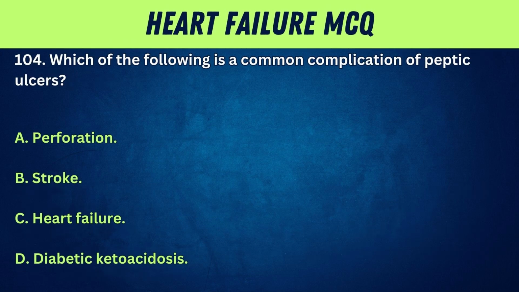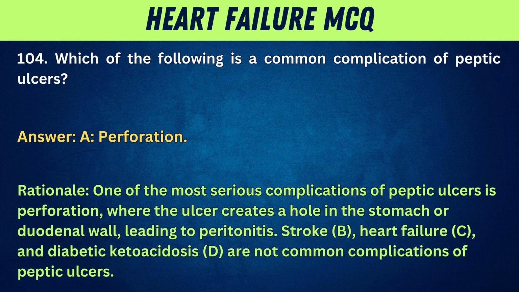104. Which of the following is a common complication of peptic ulcers? A. Perforation. B. Stroke. C. Heart failure. D. Diabetic ketoacidosis. Answer: A. Perforation. Rationale: one of the most serious complications of peptic ulcers is perforation, where the ulcer creates a hole in the stomach or duodenal wall, leading to peritonitis. Stroke, B, heart failure, C, and diabetic ketoacidosis, D, are not common complications of peptic ulcers.